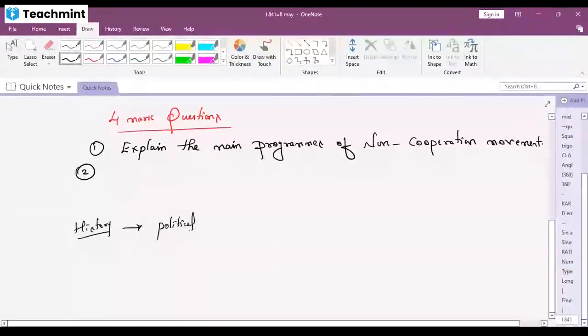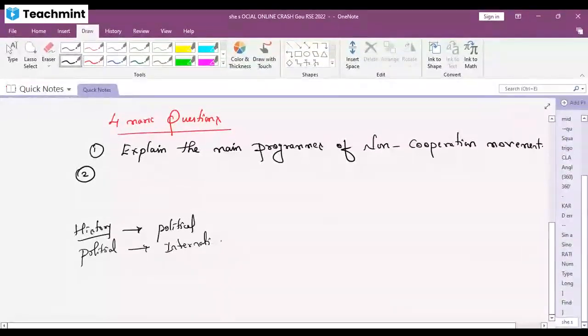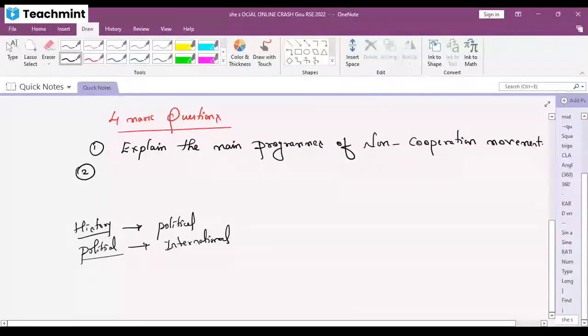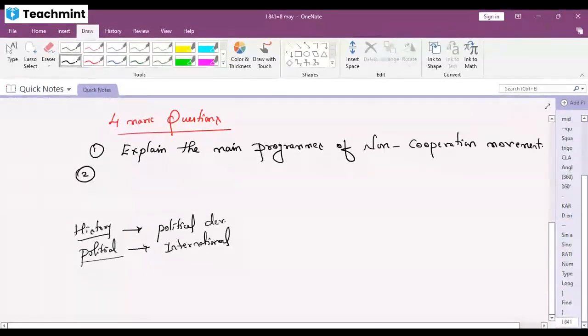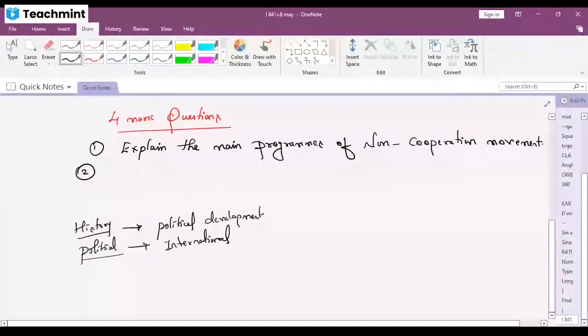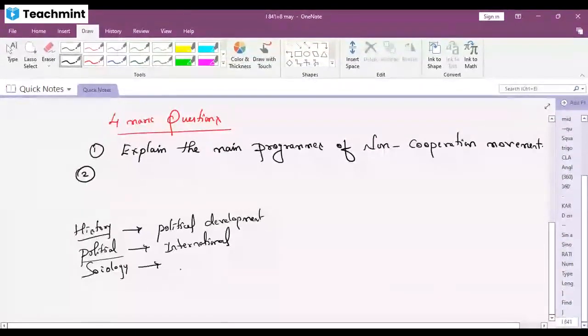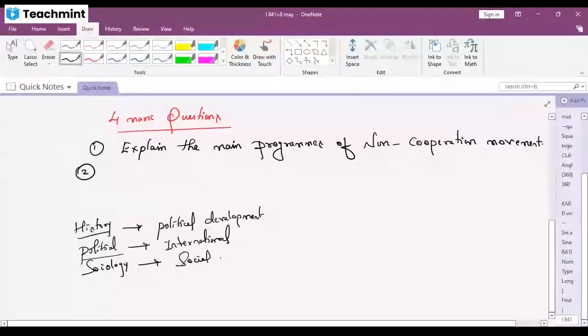And from political science, International institutions. Yes, that's what I said. Sir, from sociology, social problems. Good.